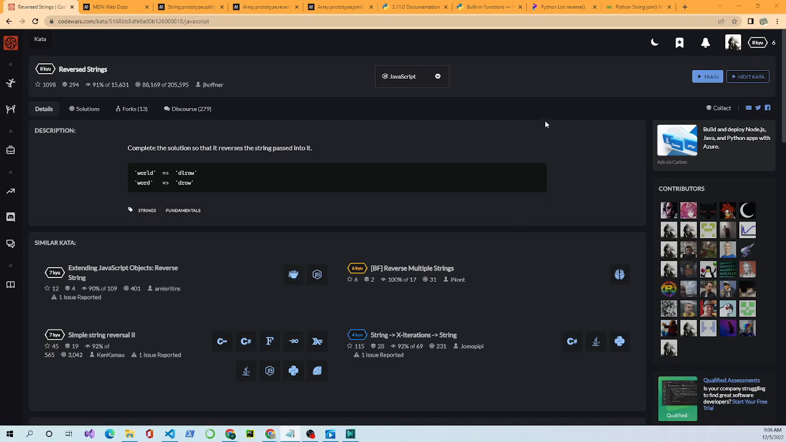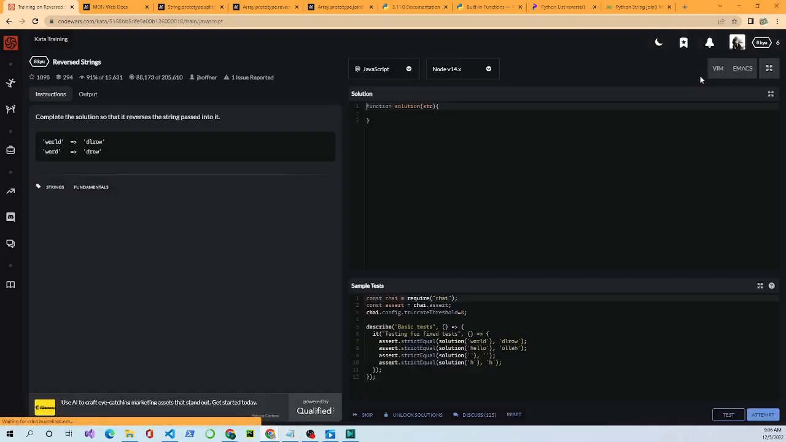And we're in JavaScript. So first we come in here to train. We'll click on that. Okay. And so we read the instructions. It says complete the solution so that it reverses the string passed into it. Okay. And it gives a couple of examples. It says word, and it'll reverse the order of the letters, world and word. All these are reversed.